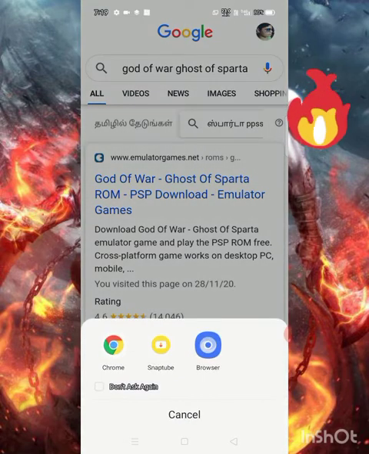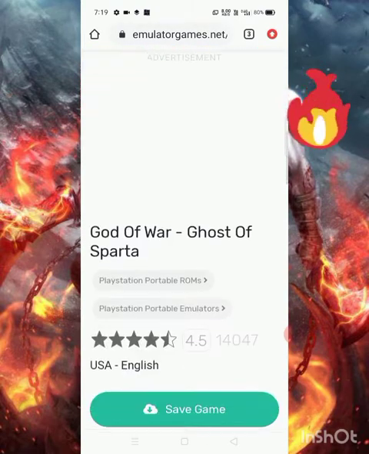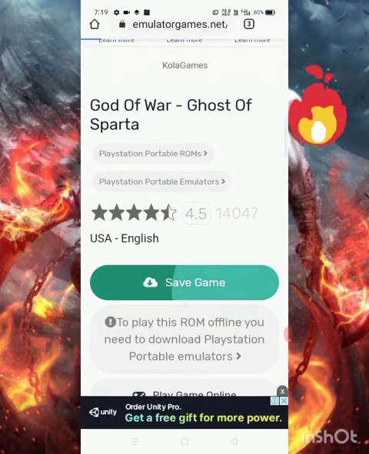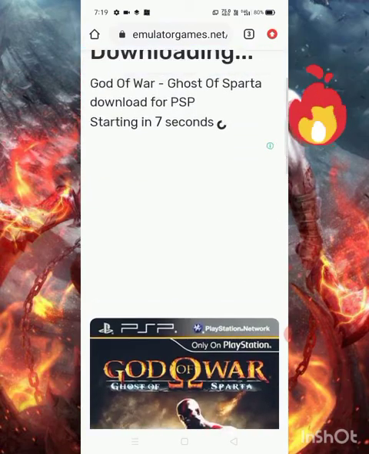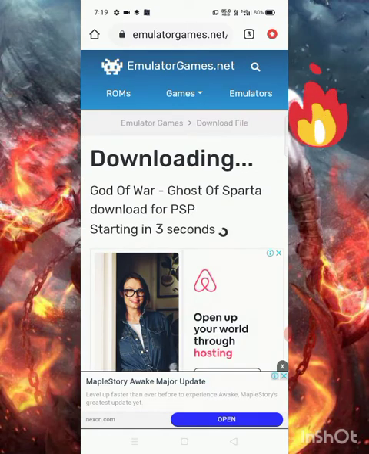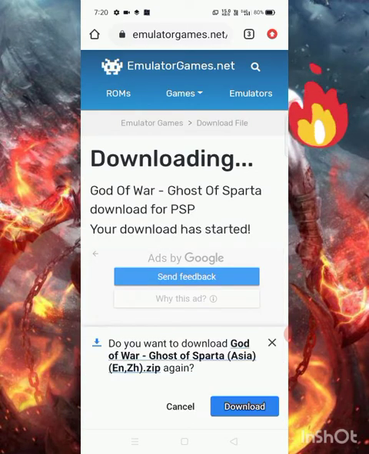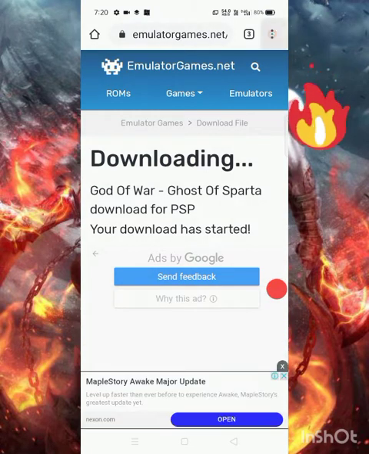Games. Click on that link, open it in Chrome and you can see the picture like this, then save game. The download will always start again. I already downloaded it. You can see it here.